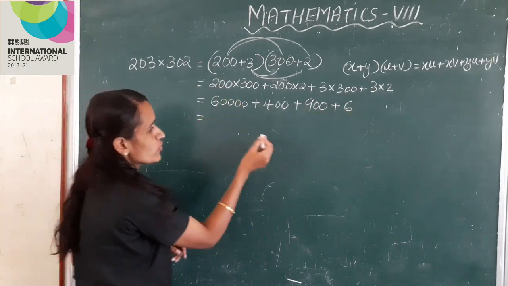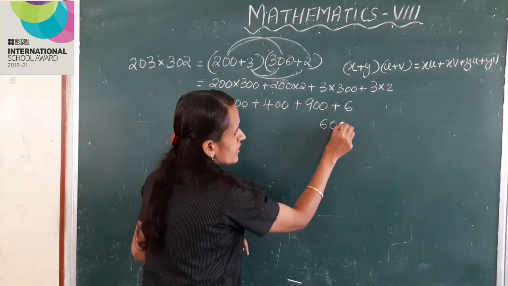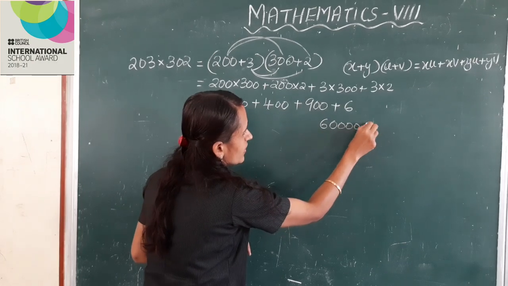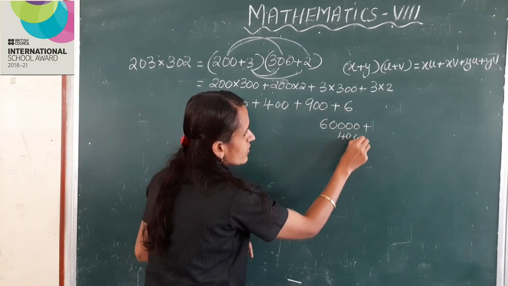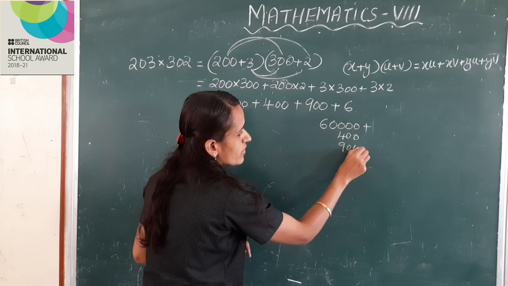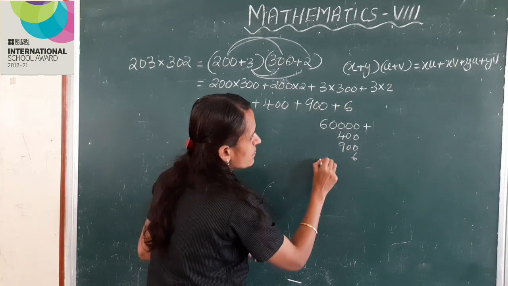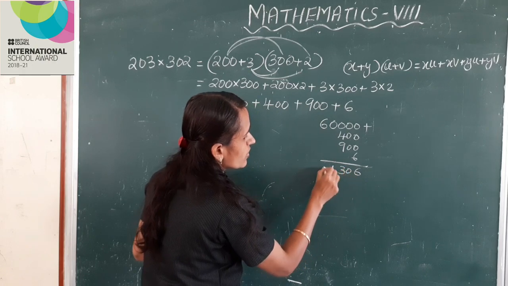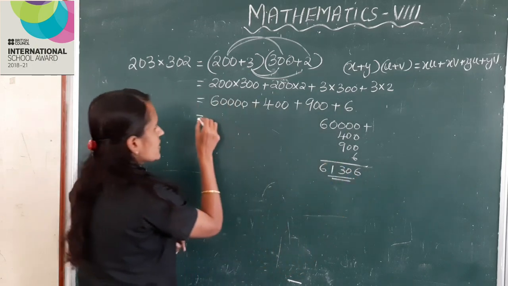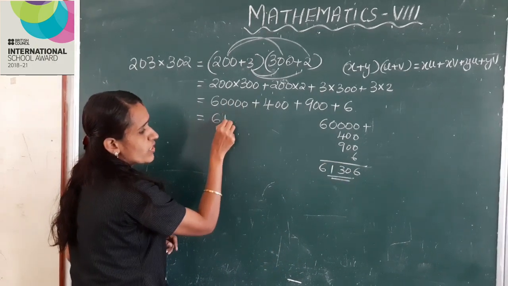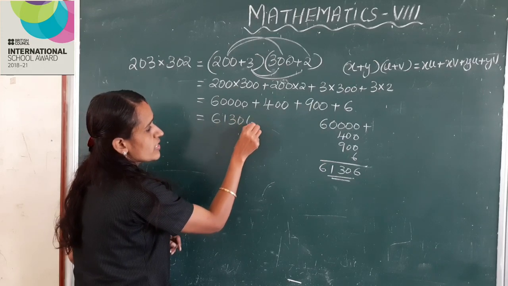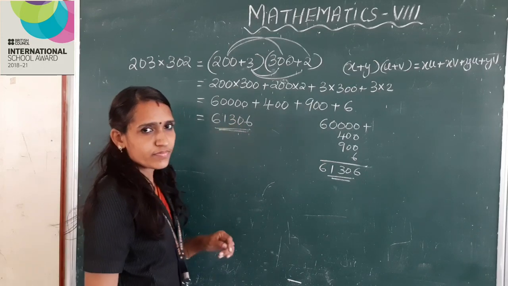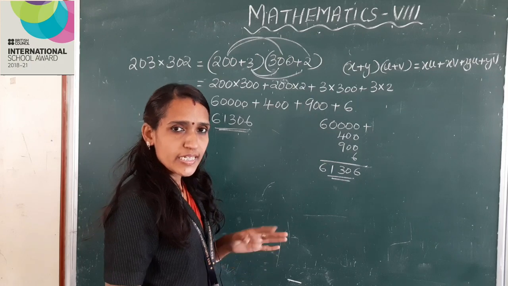This is equal to 60,000 plus 400 plus 900 plus 6. That is 61,306. Clear? Next,